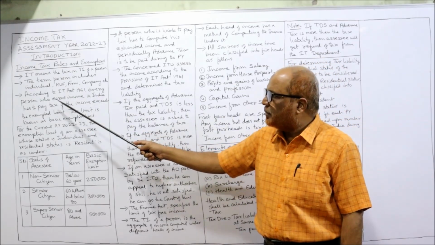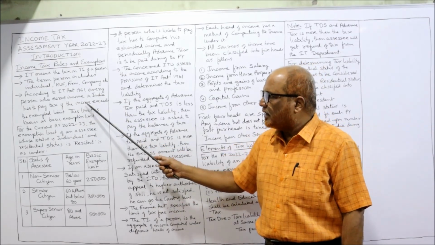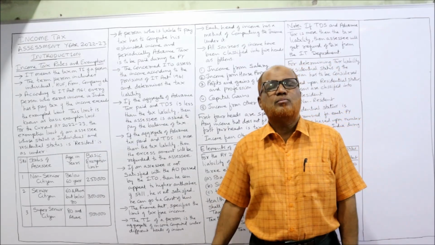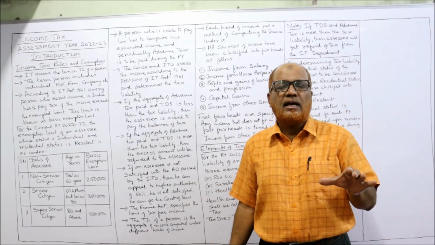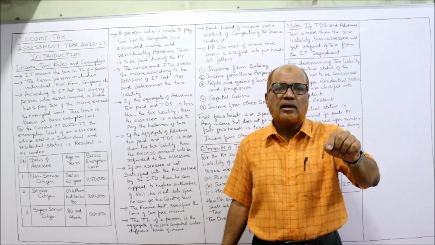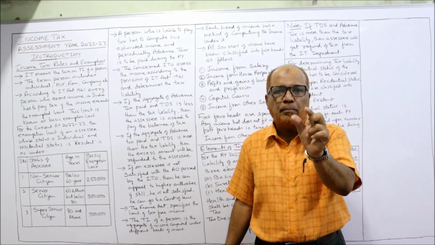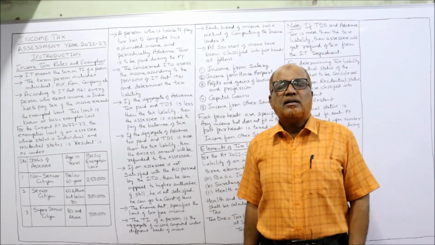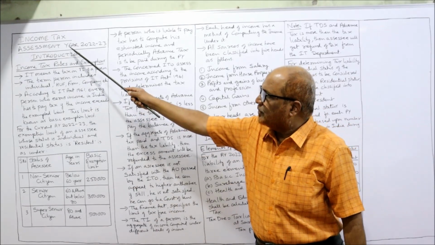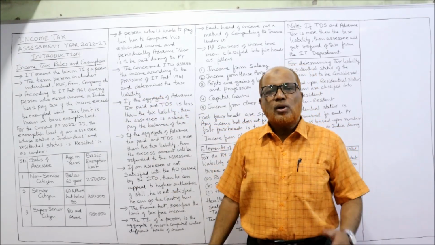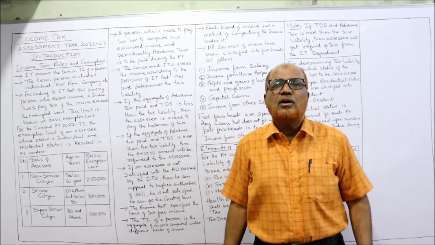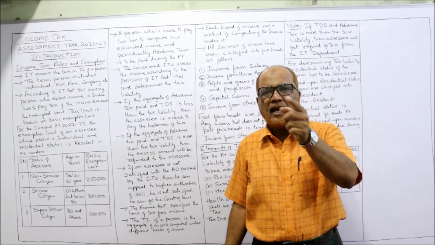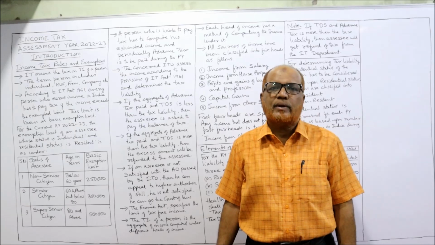According to Income Tax Act, every person who earns income in India has to pay tax if the income exceeds the basic exemption limit. This limit is known as basic exemption limit. So the rule in India is every person whose total income is more than the basic exemption limit during the current previous year. For example, our assessment year is 22-23. Here it is, assessment year 2022-23. So previous year for this assessment year is 21-22. It started from 1st April 2021 and ended on 31st March 2022.